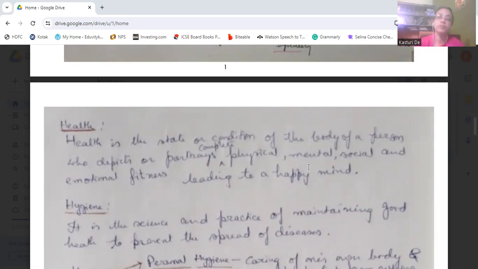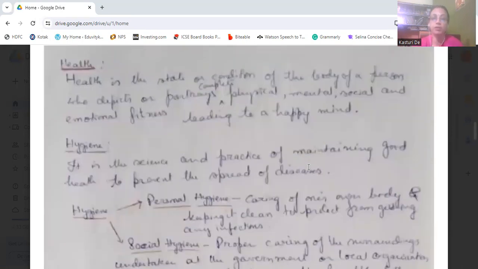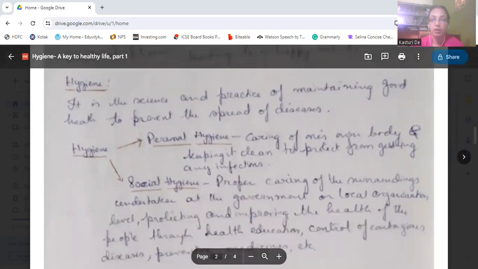So we'll come to hygiene now. It is the science and practice of maintaining good health to prevent the spread of diseases. So hygiene is a science and a practice to maintain good health to prevent the spread of disease, so that the diseases do not spread. Hygiene can be personal and social.